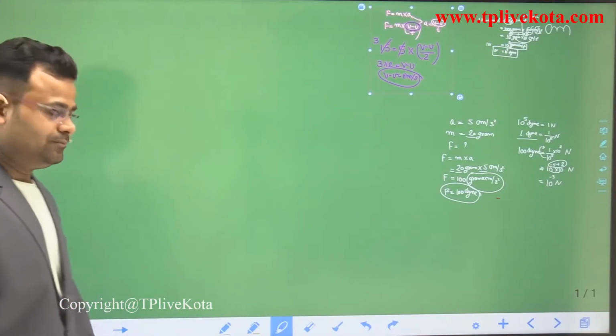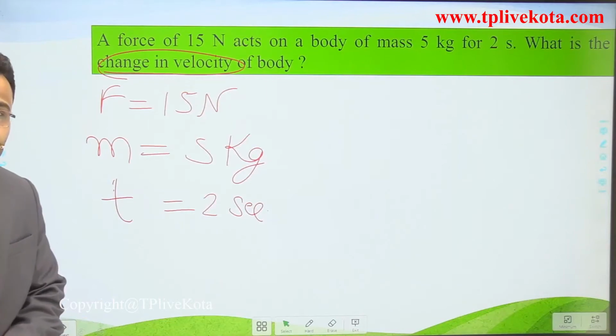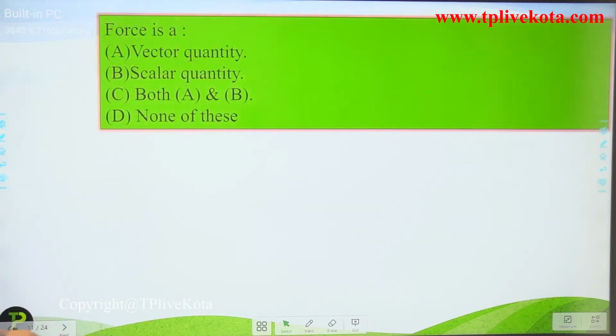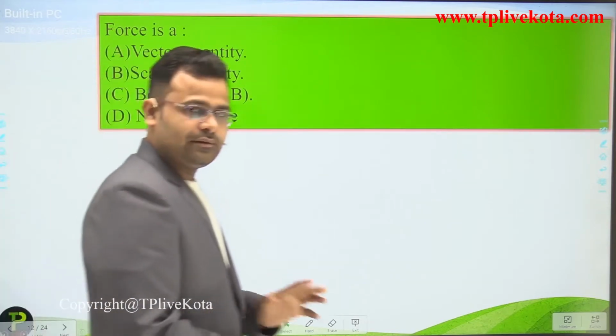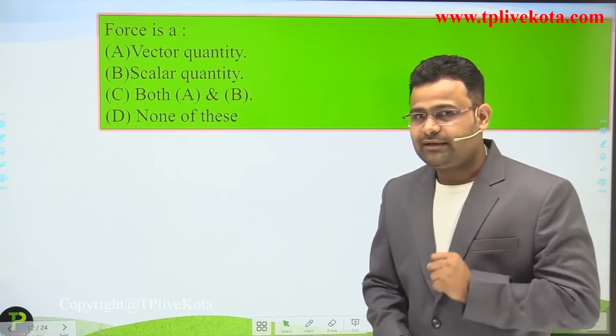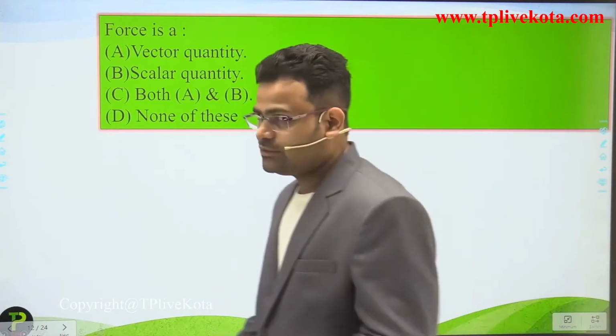Okay. Now, so the answer of this question is 6 meter per second. Now, next question, simple question. Force is scalar, vector, both, none of these.